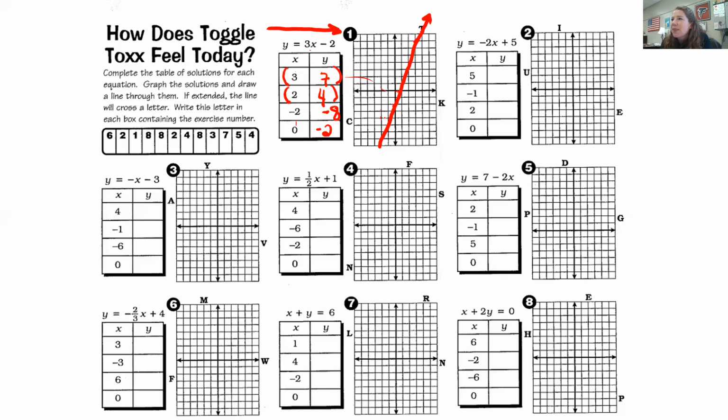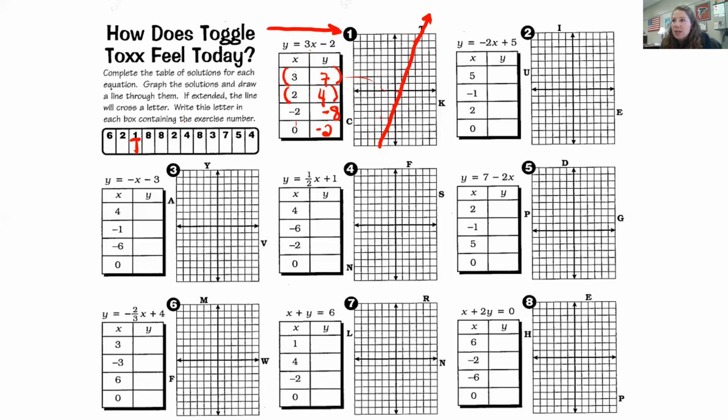So I'm going to come over here, I'm going to find the number 1, I'm going to write a T. All right. So that's how this works. Now, all of these are linear equations. How do I know they're linear equations? Because my x and my y on all of them have an exponent of 1. So they're all linear. Okay.